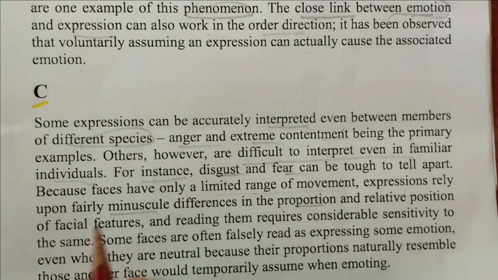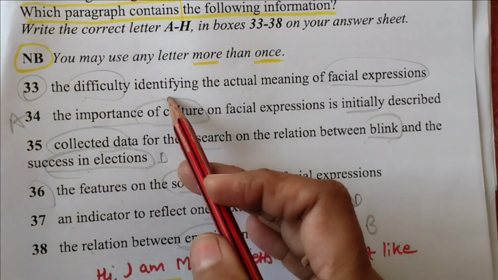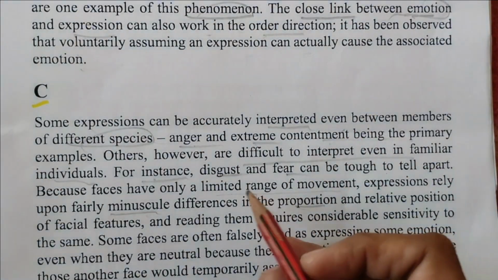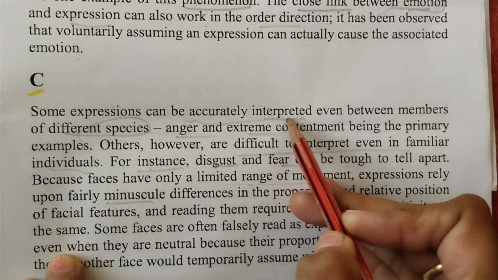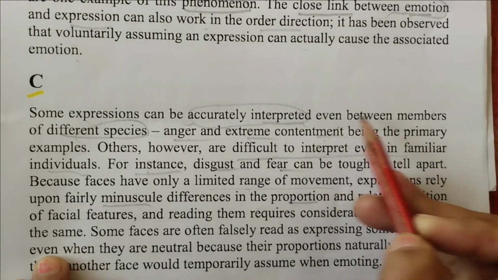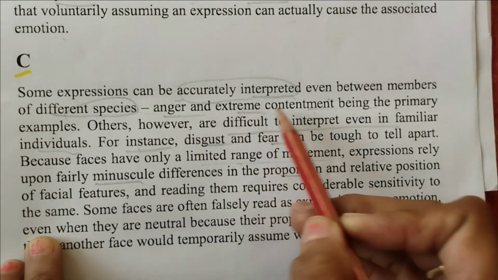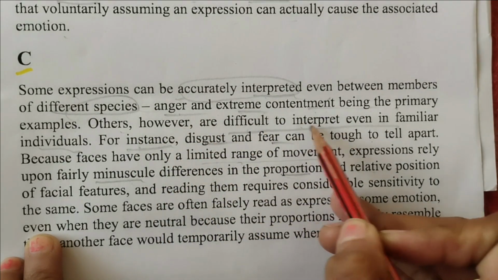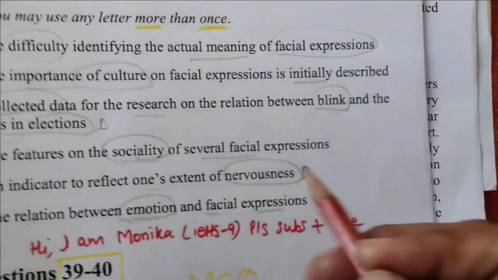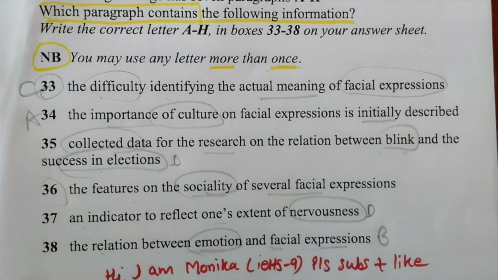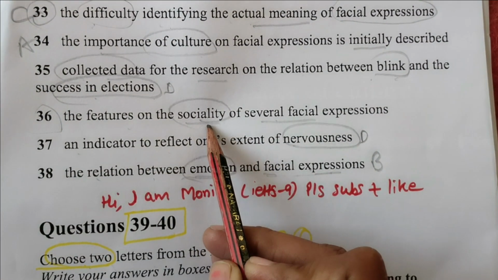Okay, anything matching the difficult actual meaning of facial expressions? Some expressions can be accurately interpreted even between members of different species, anger and this. However, others are difficult to interpret even in familiar individuals. So yes, this is matching with number 33. Okay, now this is left.